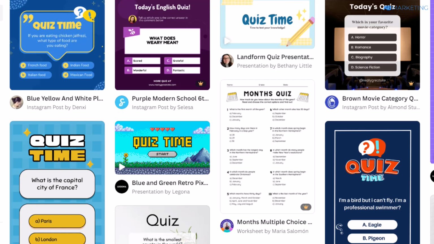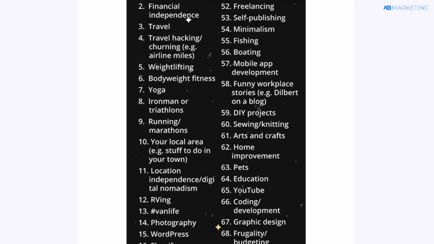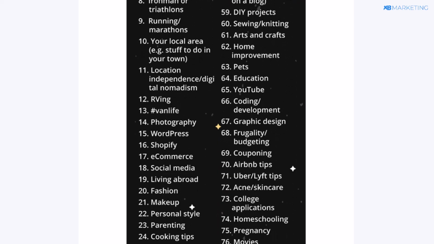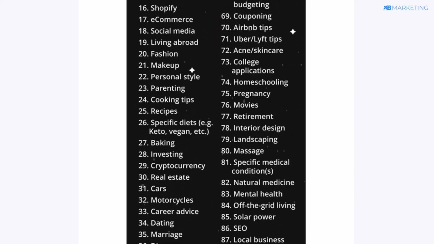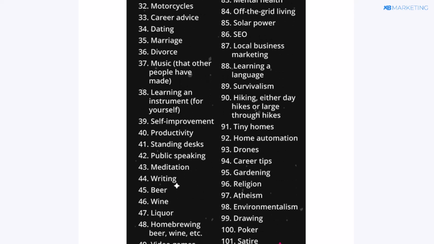But keep in mind, there are several templates that are specific to a niche, and there are also other templates that are general templates, which means you can use them for any niche of your choice. And this now brings us to our next step, where you want to select any niche of your choice. So I recommend to pause this video and go through this list, and you want to pick any niche of your choice and use it to make money with this method.